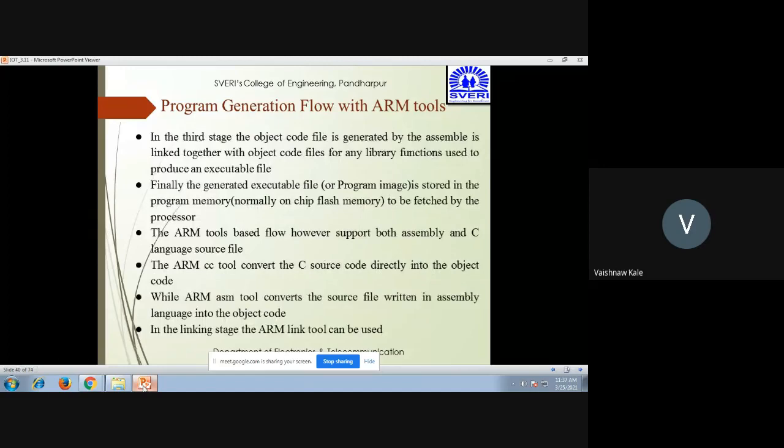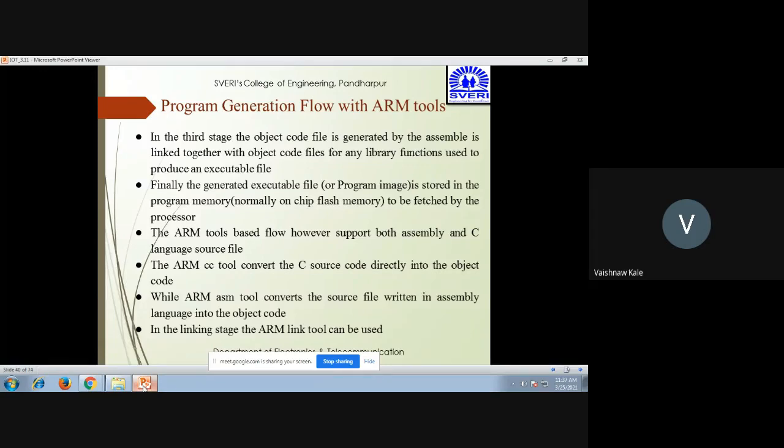Now, in the third stage, the object code generated by the assembler is linked with the object code files for any library function used to produce the executable files. That is nothing but the program image. So the .exe file is stored into the program memory, that is normally on chip flash memory, and that is to be fetched by the processor. The ARM tool based flow, however, supports both assembly as well as C language source. The ARM CC tool converts the C code directly into the object code, whereas the ARM ASM tool converts the source file in assembly language into the object code.